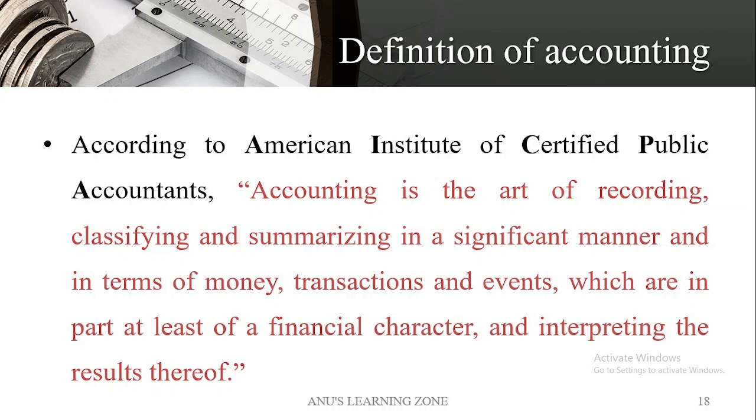So let us go through the definition given by the American Institute of Certified Public Accountants, that is AICPA. They define accounting as the art of recording, classifying and summarizing in a significant manner and in terms of money, transactions and events which are in part at least of a financial character, and interpreting the results thereof. I'm pretty sure that you didn't understand anything from this definition. So let us discuss that in different parts.